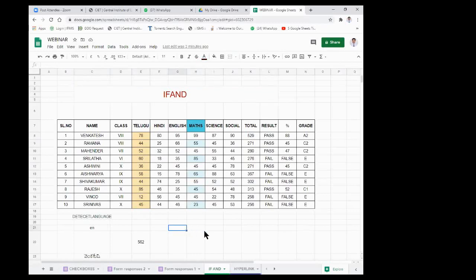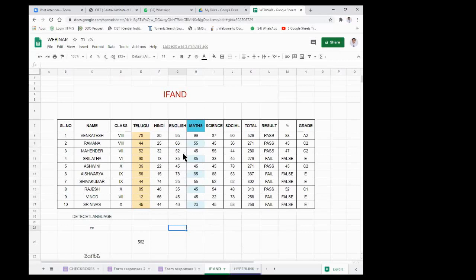Formula means which is defined by the user itself. For example, I want to do something with this English marks, because I want to know the sum of English marks of the first person Venkatesh and the second person Ramana. For that, I can give a formula here by using plus.